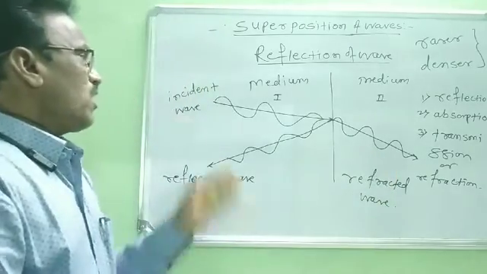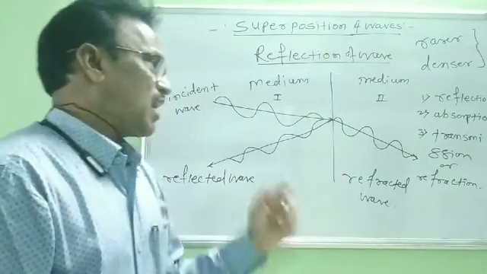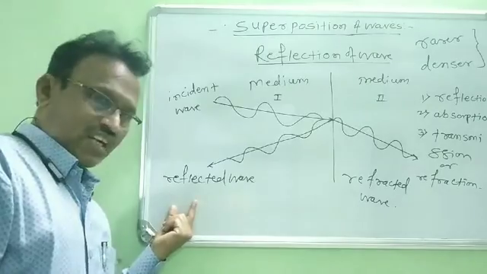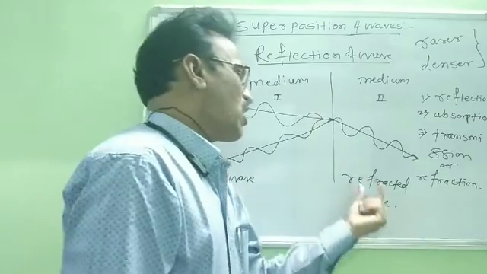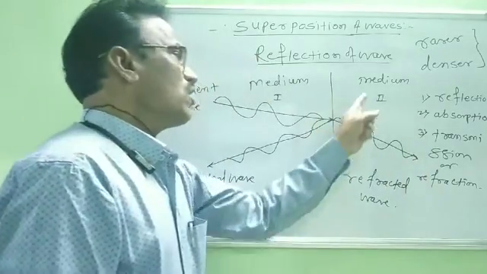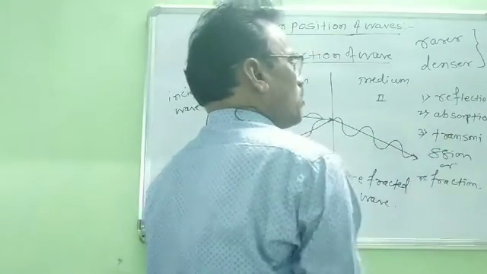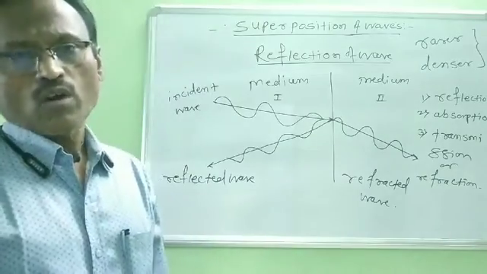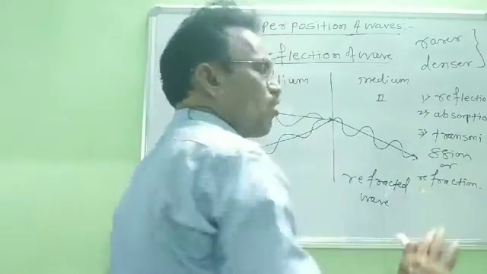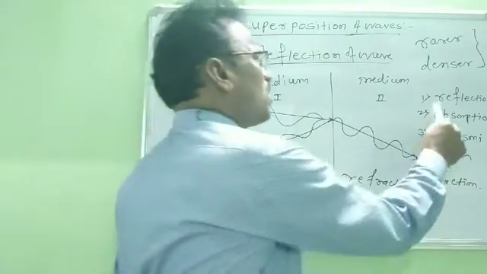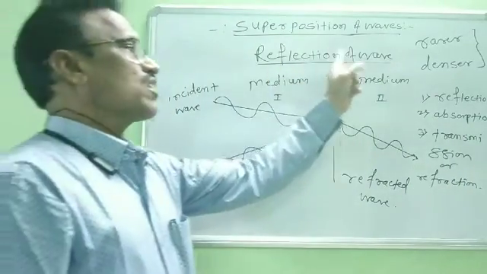In this way, when any wave is incident on the boundary between two mediums, some part of the wave can be reflected, some part can be absorbed, and some part can be refracted or transmitted towards the second medium. In this way, we consider reflection, absorption, and refraction of a wave. But these two, absorption and refraction, we do not consider. We only consider the reflection of wave. Therefore, today we discuss the reflection of wave.